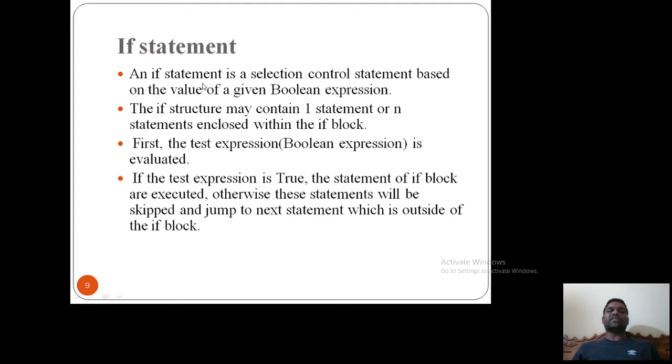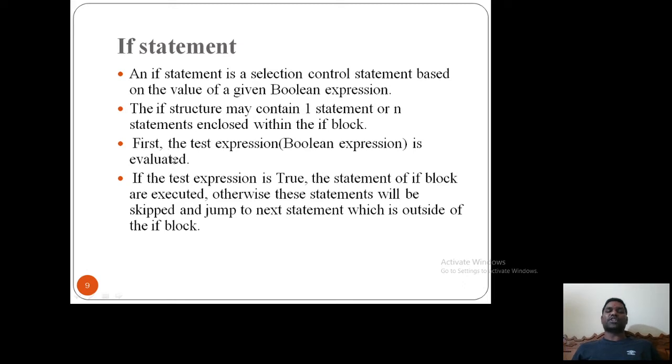Then, the if statement is a selection control statement based on the value of a given Boolean expression. It will select the particular control statement based on the Boolean expression. A Boolean expression is nothing but our test condition. The if structure may contain one statement or n statements enclosed within the if block. First the test expression is evaluated.